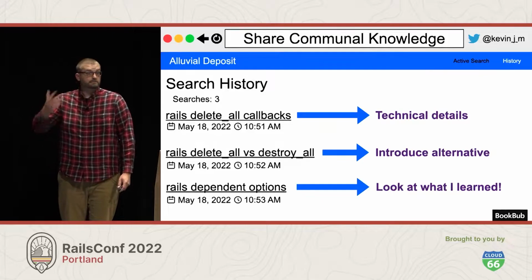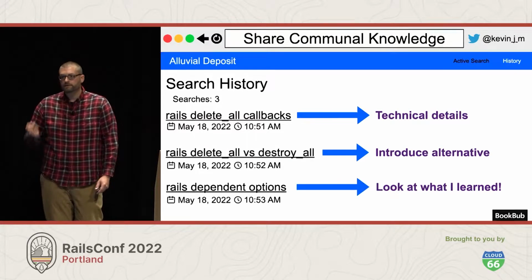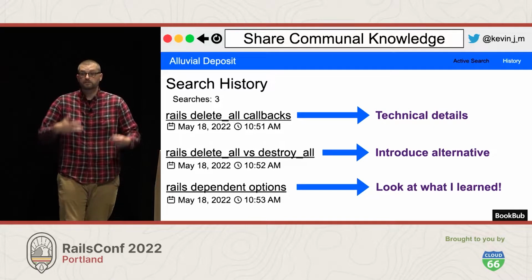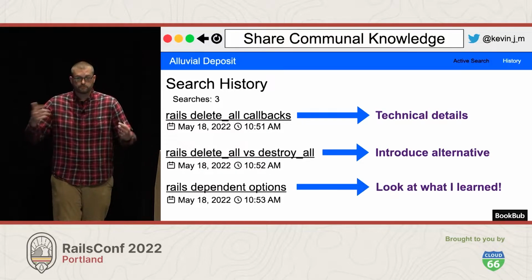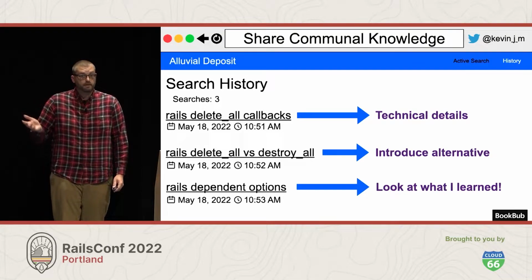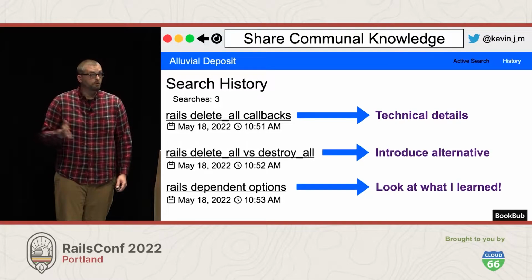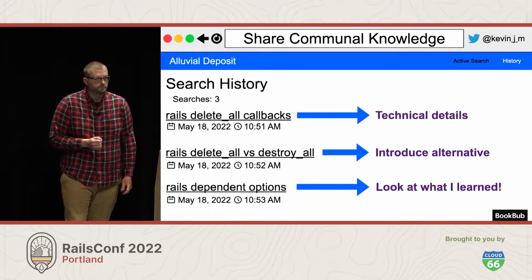And now I may be the last person that knows about the destroy async option. I'm willing to bet no, but even if that's true, I want everyone to know that, hey, I just became introduced to this thing. This is all the context that I know about it. Let's have a nice discussion about it. Can you fill in more details for me? Because that may be a poor choice, maybe not, but I just want to learn more about it, and why not hijack this pull request to find out some more information about it from others.